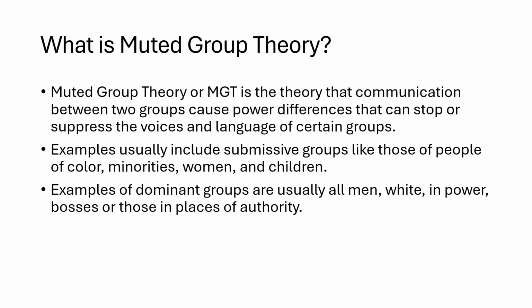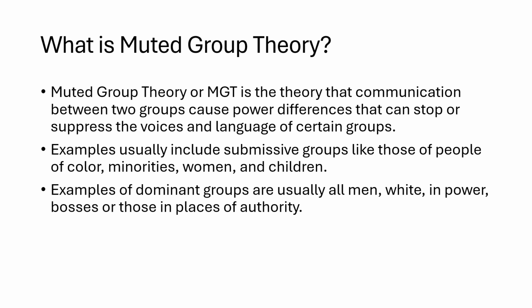First, muted group theory, or MGT for short, is the theory that communication between two groups causes power differences that can stop or suppress the voices and language of certain groups. Those groups whose voices are suppressed are called submissive groups, and the ones in charge or in power are the dominant groups. Examples of the submissive groups include people of color, minorities, women, and children.